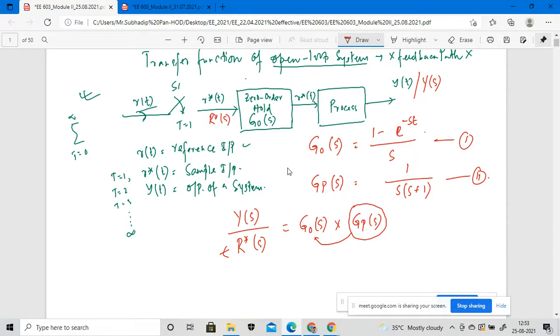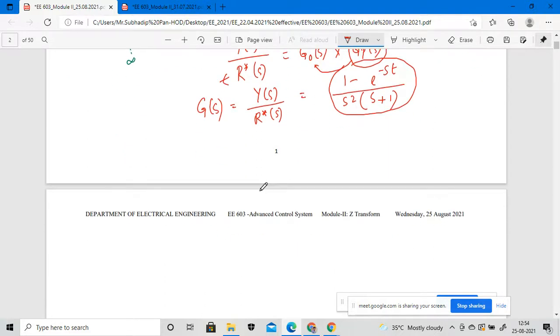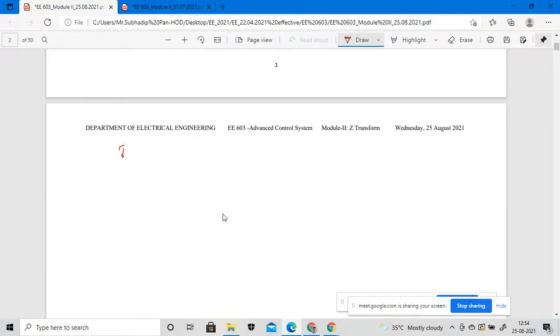So now your G(s) is actually nothing but y of s divided by r star of s, that is equal to (1 minus e to the power minus sT) divided by s square (s plus 1). So if we expand this particular equation into a partial fraction.